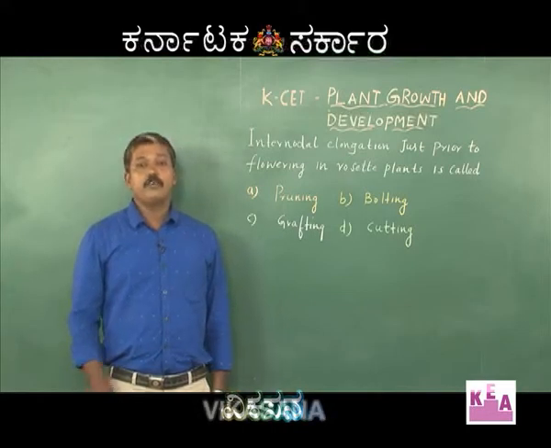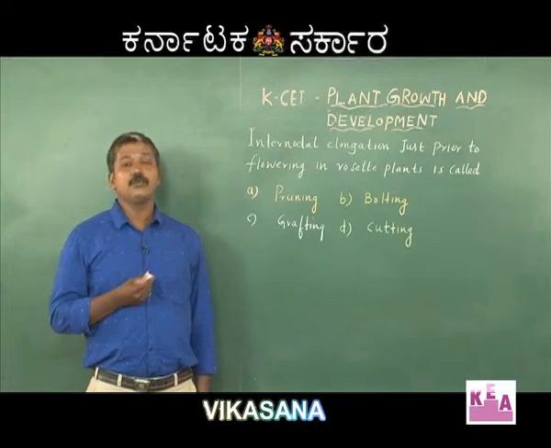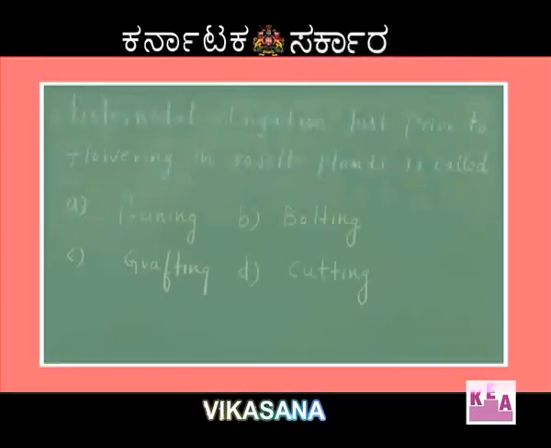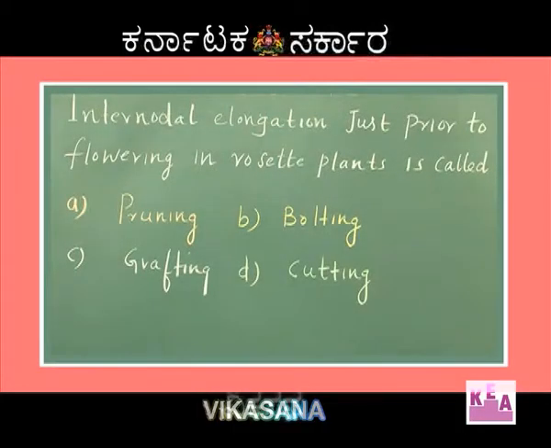So, dear students, we will move on to the next question related to role of growth hormones. The question is, internodal elongation just prior to flowering in rosette plants is called. Options are A, pruning, B, bolting, C, grafting and D, cutting. The first option, pruning.